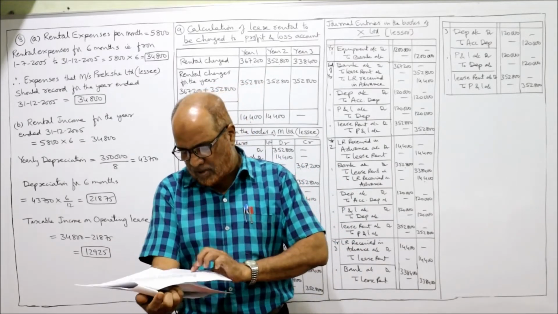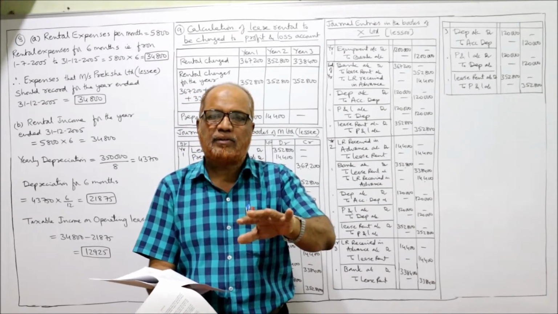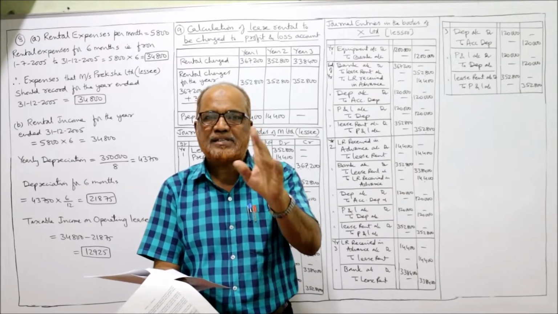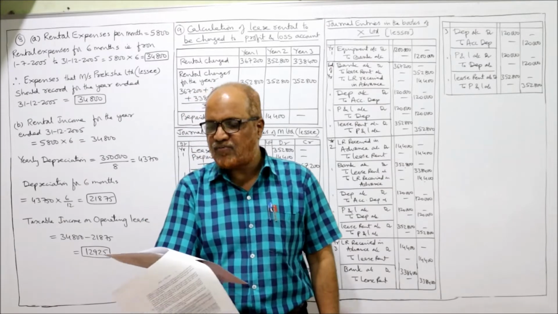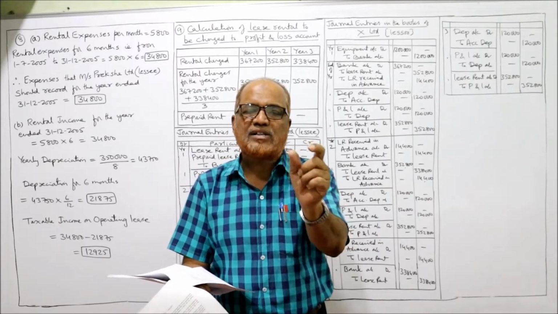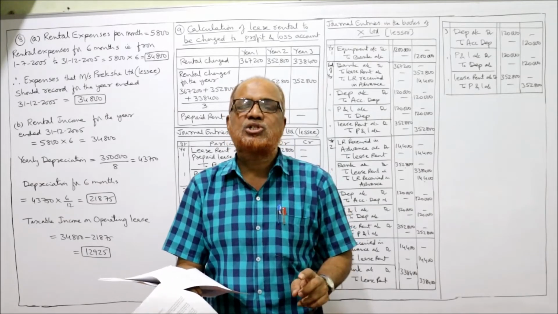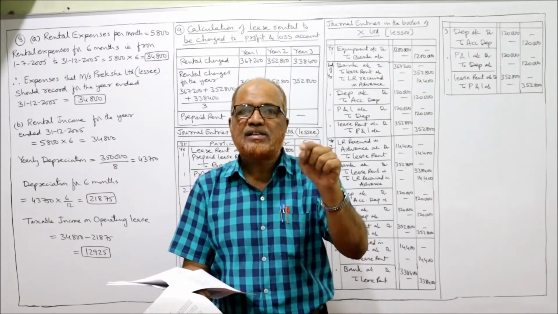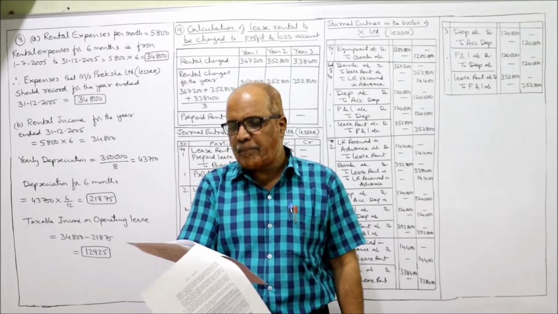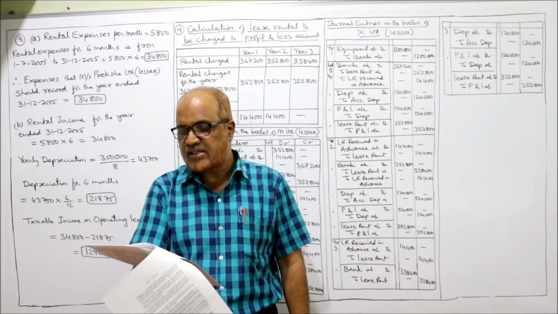That means the agreement was made on 1st July only. On 1st July only, the agreement between the lessor and the lessee took place. And on 1st July itself, the first lease payment will be paid. That is 5,800 every month. The first lease payment was made on 1st July 2005. Next will be paid on 1st August 2005. Then 1st September 2005. Every month. The equipment is being depreciated on straight line basis over an 8-year period with no residual value.